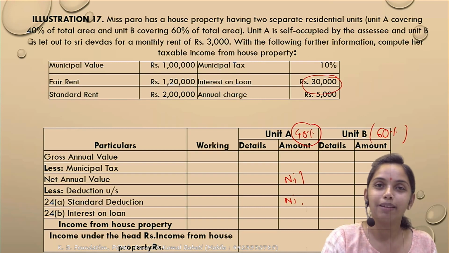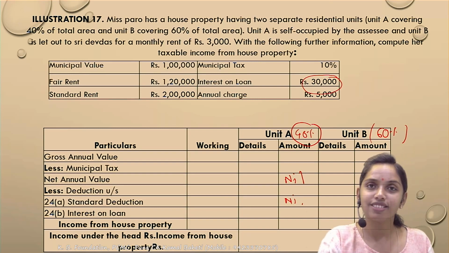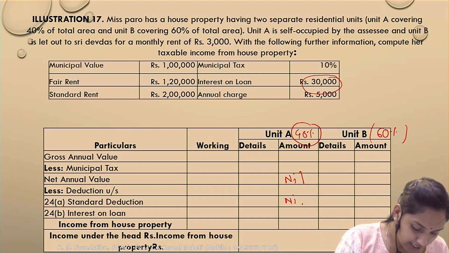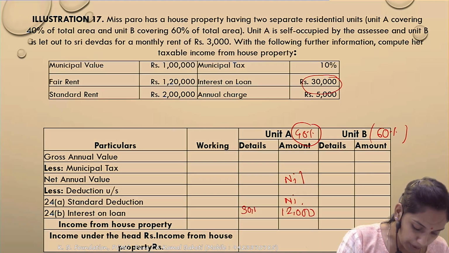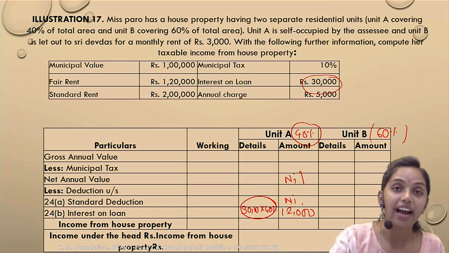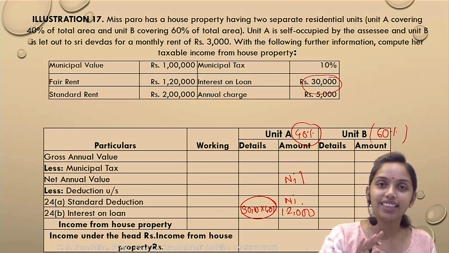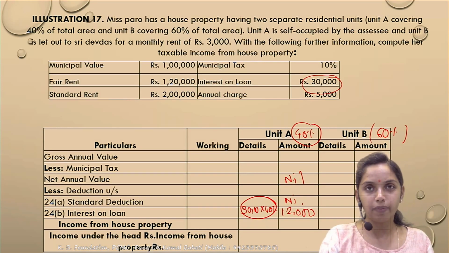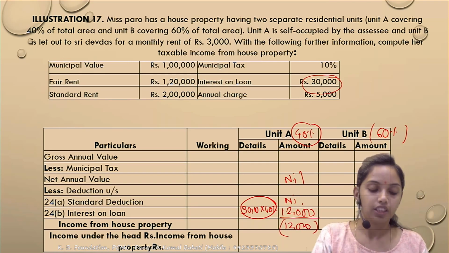Correct. So upper limit conditions, here we don't know when the loan was taken and all, but 30,000 is the limit anyway. So the interest deduction कितना मिल जाएगा? 12,000. Have you got it? How 12,000? 30,000 का 40%. Because this is a loan for the full property. Out of that, unit A का portion कितना है? 40% है. Correct. So unit A का interest कितना होगा? Total interest का 40%. So 12,000. So for unit A, there is a loss of 12,000. Clear with it? Now unit B.